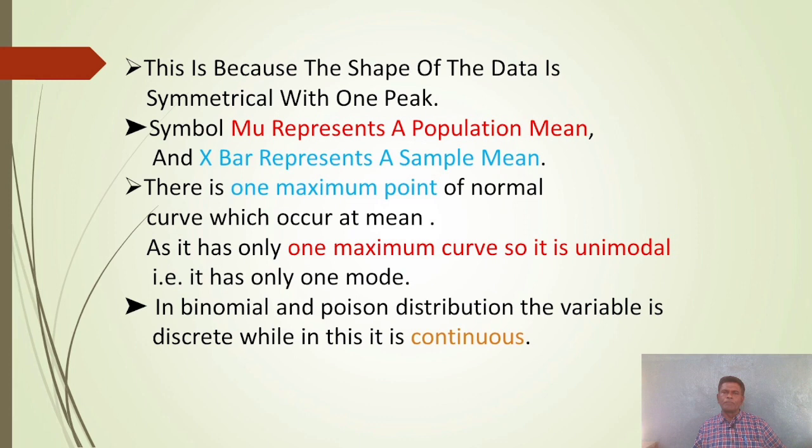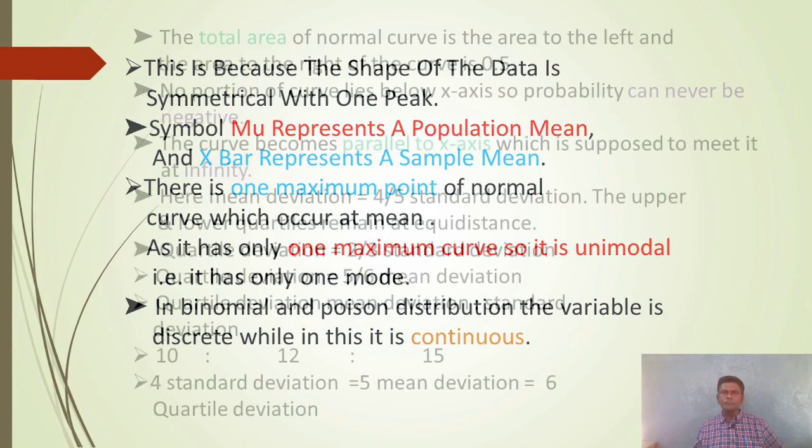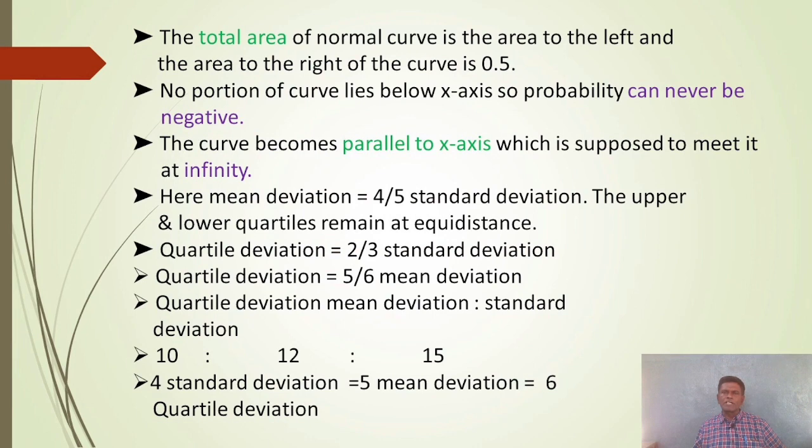In binomial and Poisson distributions, the variable is discrete, while in this it is continuous. The total area of the normal curve is 1; the area to the left and the area to the right of the mean is 0.5 each. No portion of the curve lies below the x-axis, so probability can never be negative. The curve becomes parallel to the x-axis, which is supposed to meet it at infinity.